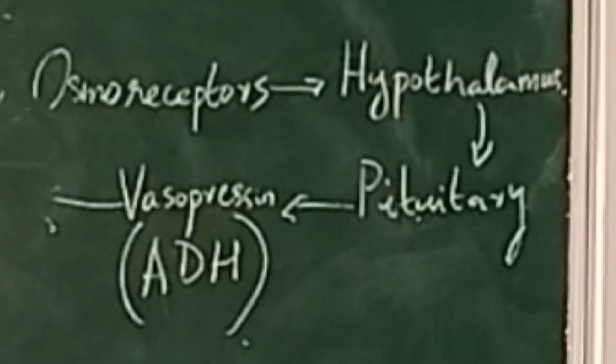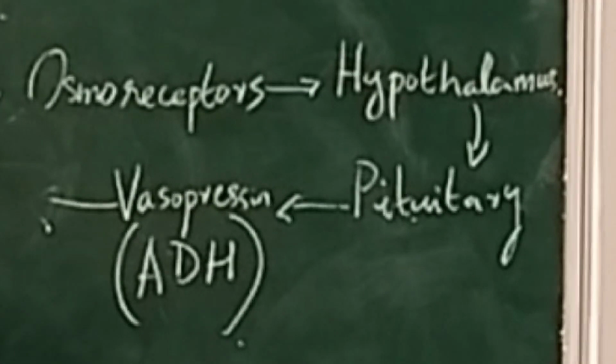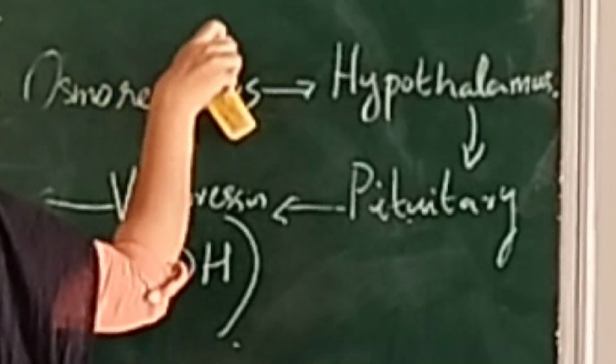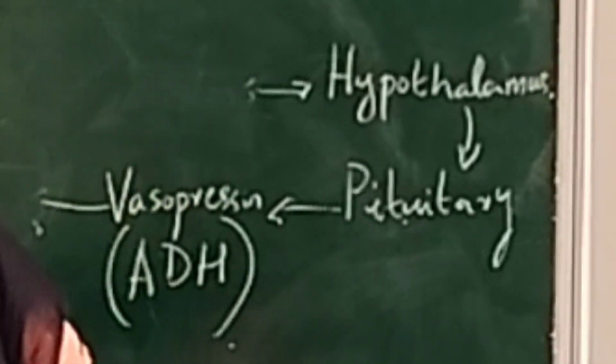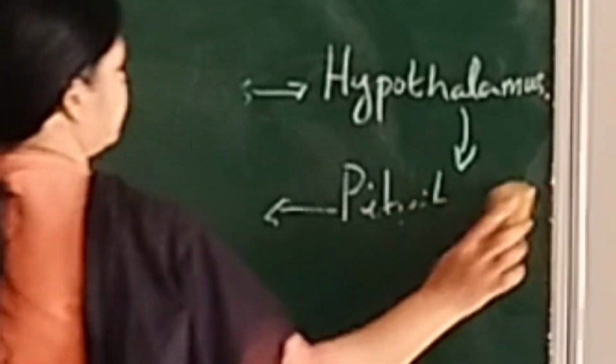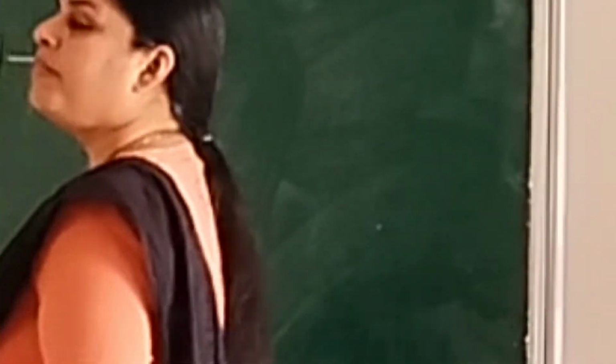It has to increase. So how will our body try to increase it? One way is that ADH can do something. What can antidiuretic hormone do?